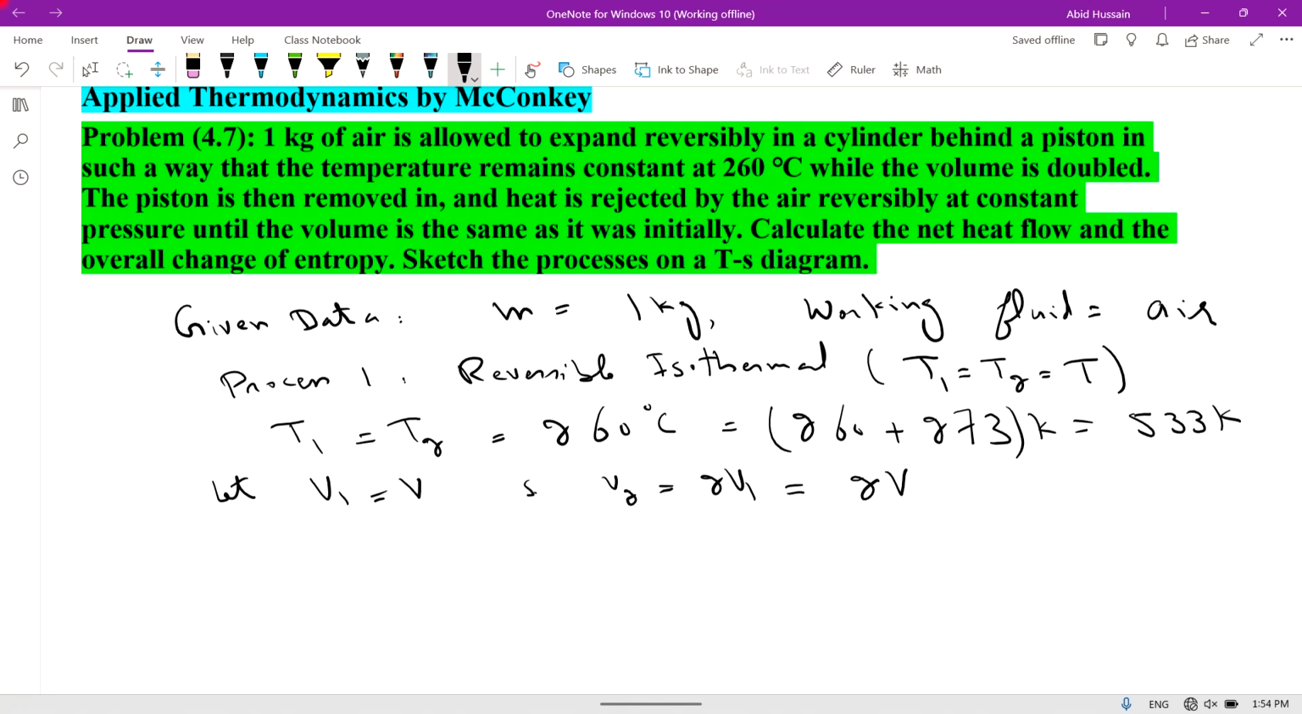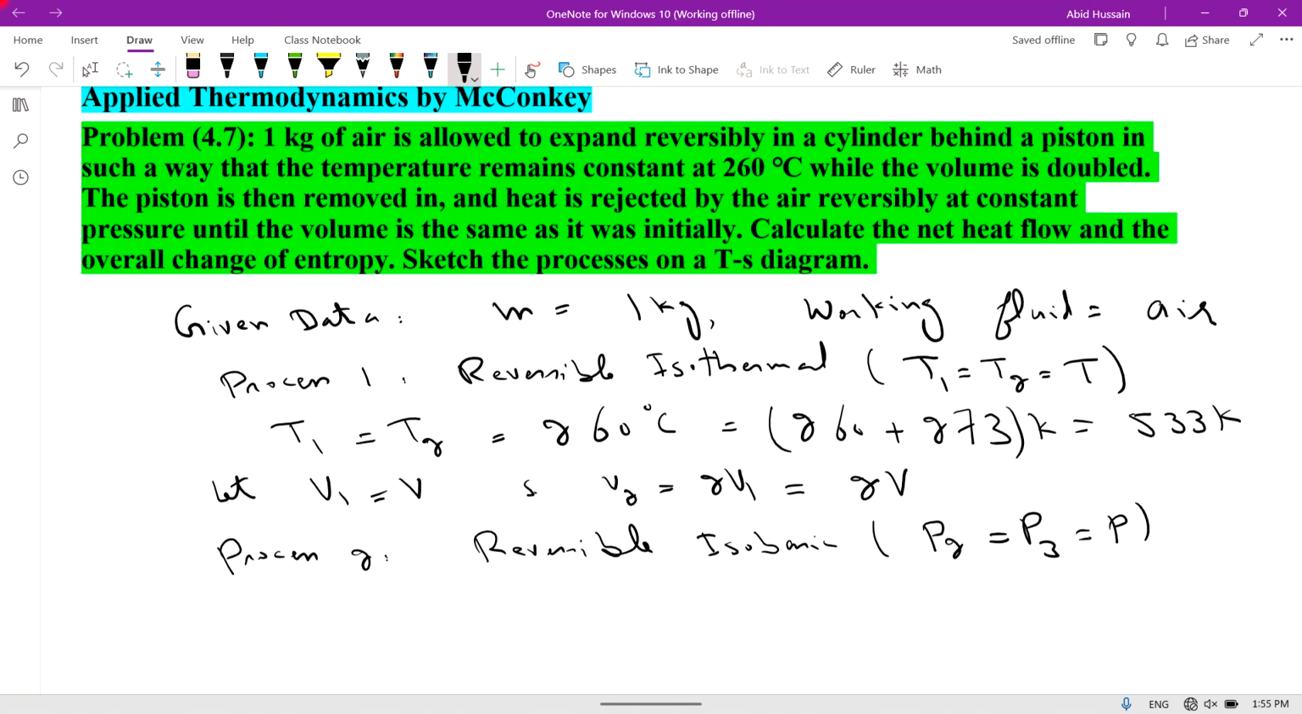The piston is then removed and heat is rejected by air reversibly at constant pressure. Second process is heat rejected at constant pressure. So process 2 is a reversible isobaric process. Reversible isobaric means pressure P2 is equal to P3 is equal to P.